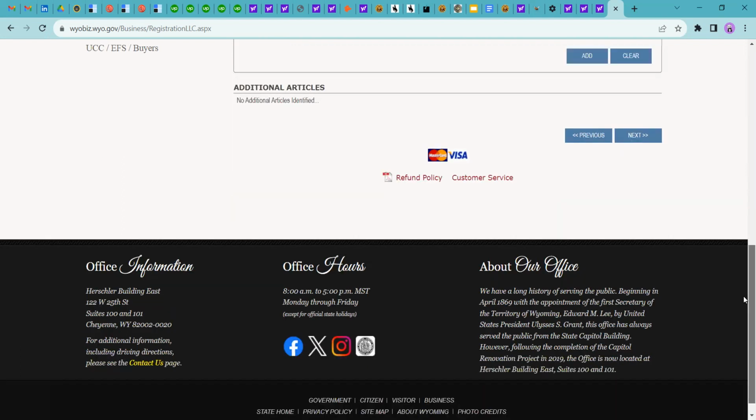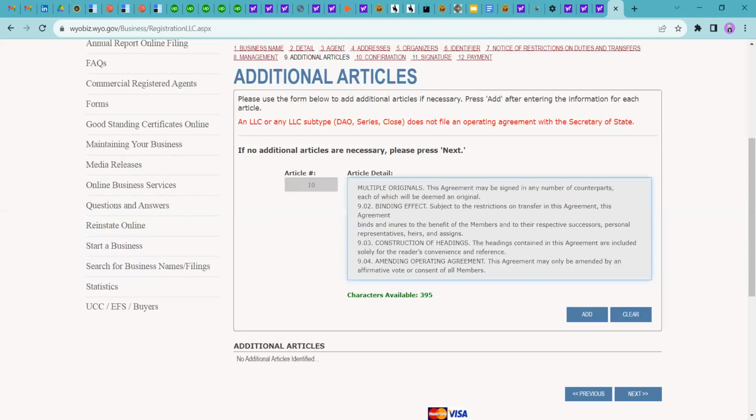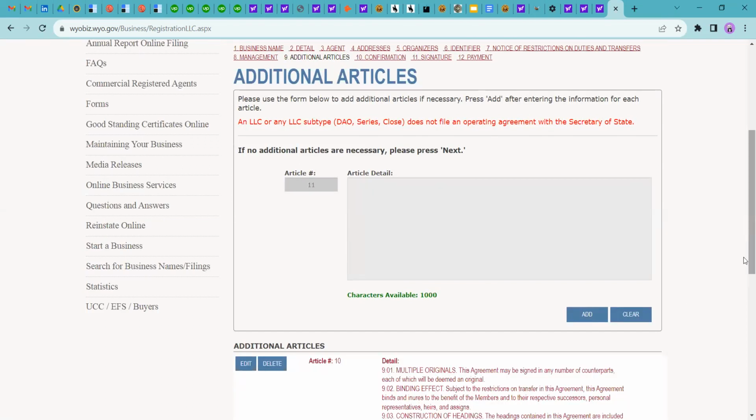Our next step is providing the details about the additional articles. As you all know, it's not necessary for the entity to file the operating agreement with the Secretary of State. So if you are willing to add additional articles in the operating agreement, then you can provide the details here. It's not compulsory for anybody to provide any additional details. So I'm providing a few details and adding them here. You can add anything you want to add additionally to the articles.